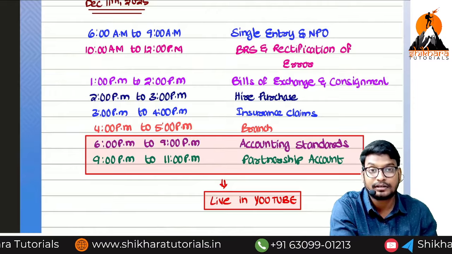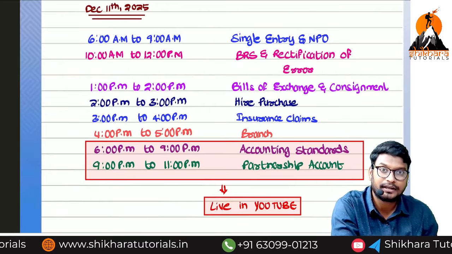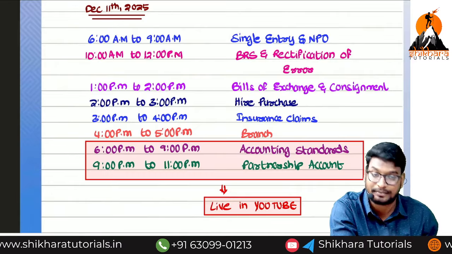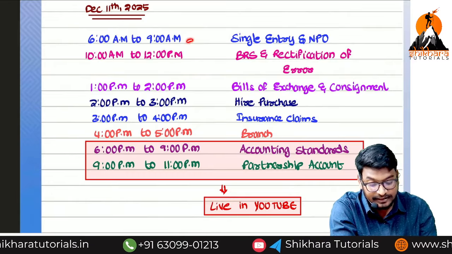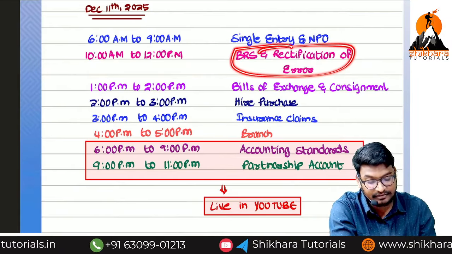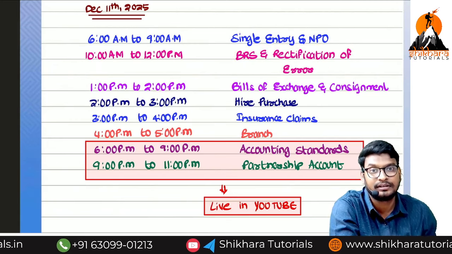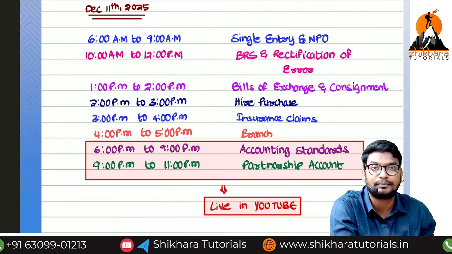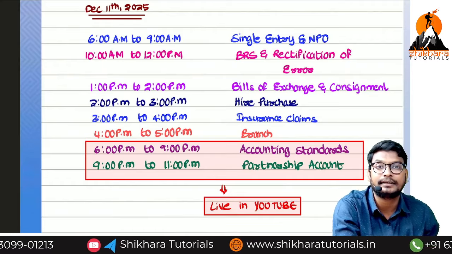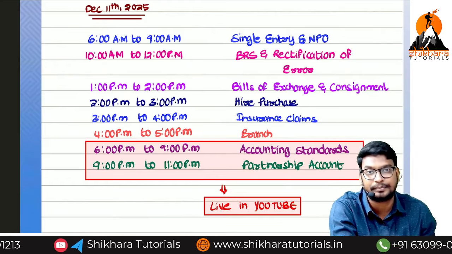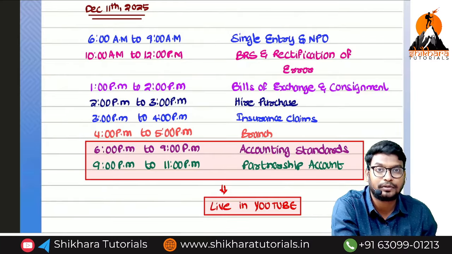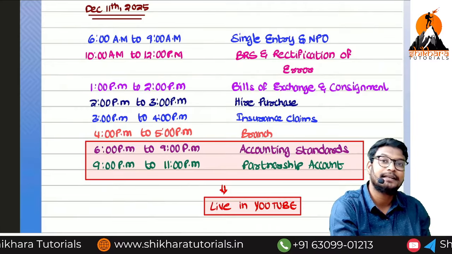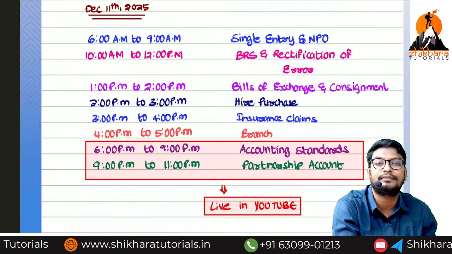There is one more point: we should start with the small questions, we should not start with single entry and partnership. First target BRS and rectification of errors, the second question, third question, and then the 7th and 8th questions. Target those questions, and after completing MCQs and those, target the biggest questions of single entry or NPO. This is the feasible point of view, you will get more marks, easily 70 plus marks. If you write the easier questions first, the confidence level will be higher.